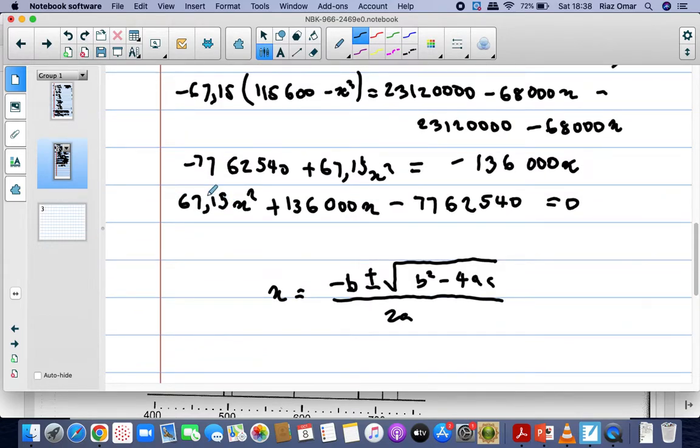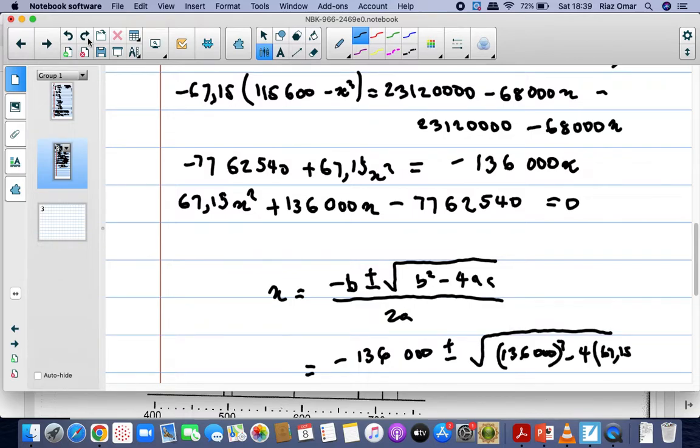So we've got our a, this is our b, this is our c. If we substitute, minus b will be minus 136,000 plus or minus the square root of 136,000 squared minus 4 times a, which is 67,15, times c, which cannot fit in there, so I put it on the top, 77,62540.